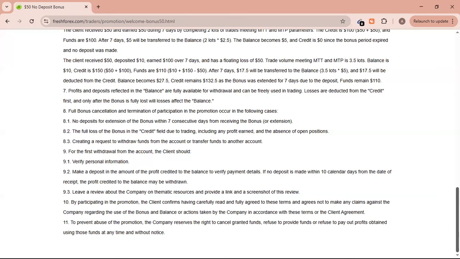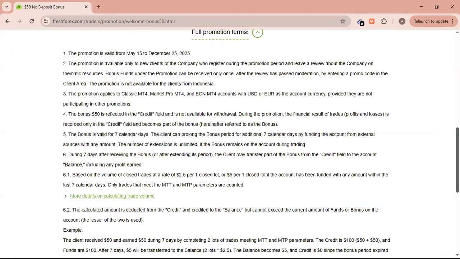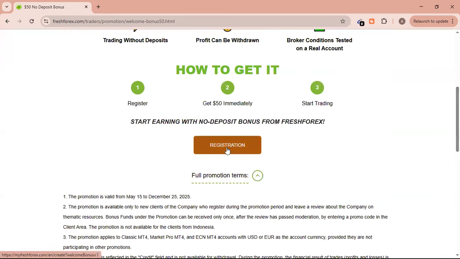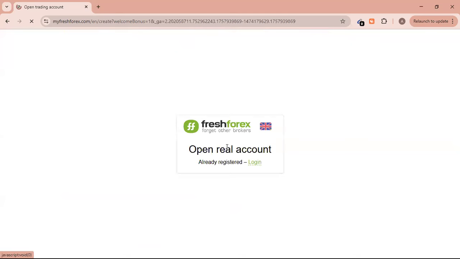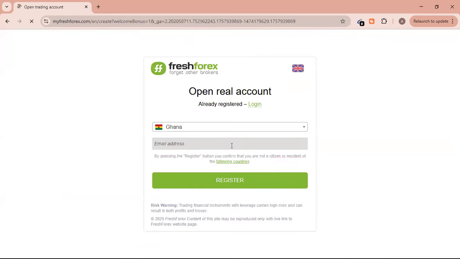To register, just quickly go above. Let's check the details there. Click on registration. That is where you have to click to start your registration. Let's see the requirements at the registration page. This is just an advert. So this is fresh for us. You just have to enter your email address right here and then click on register and continue the process. That is how it is.